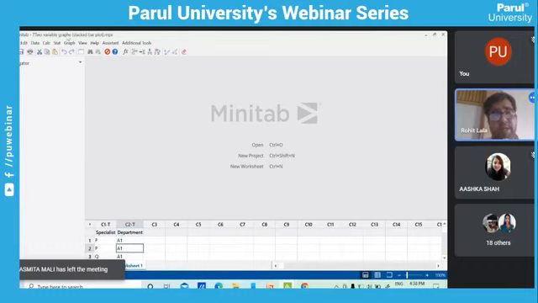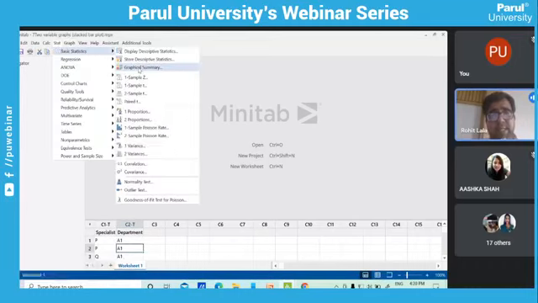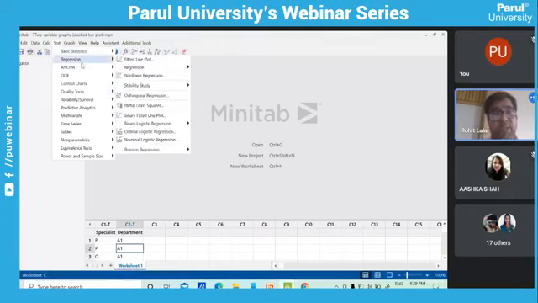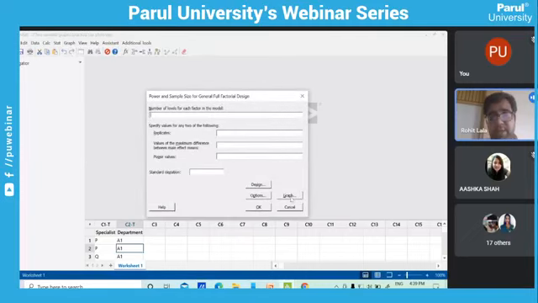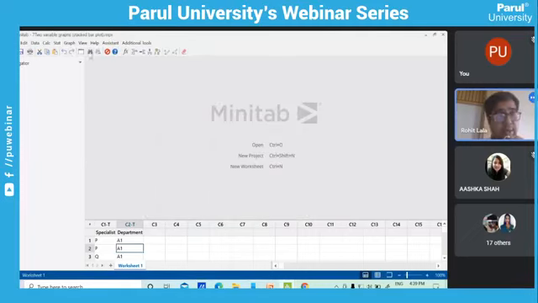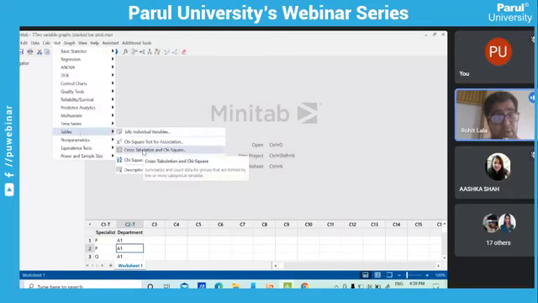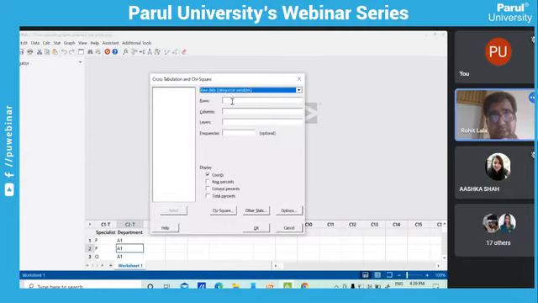We cannot just find the counts by clicking basic statistics and graphical summary, or display descriptive statistics. First thing, if both the data are categorical, you need to prepare a table, and that table is known as a cross tabulation. Just click on cross tabulation. You can prepare the row of specialist or department, there is no issue, and in column you can prepare the department. You can also get in the table the counts, percentage, column percent, and total percent.